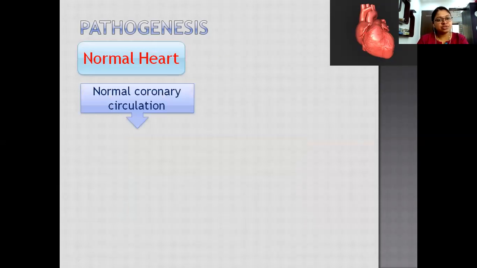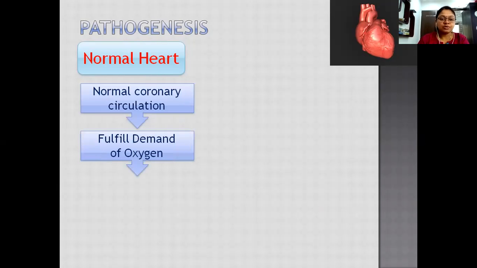Now let's see the pathogenesis. Before that, we'll see the normal heart. A normal heart means normal coronary circulation. If we are doing exercise, or having emotions like anger or depression, we need more oxygen supplied to the heart so that it can pump the blood properly.